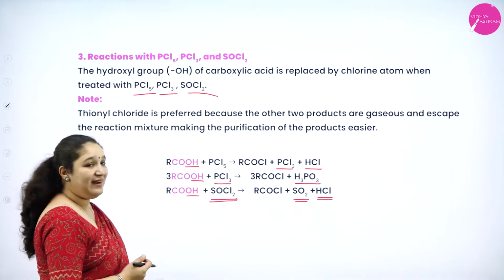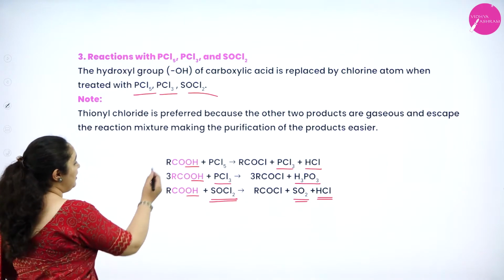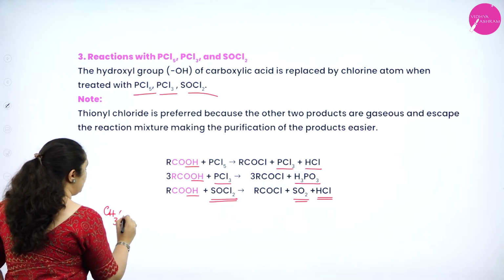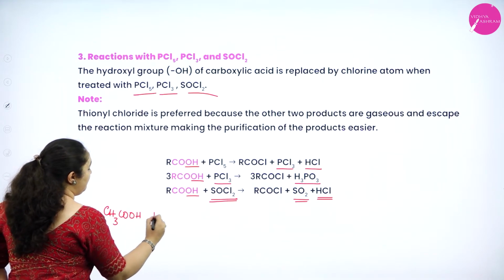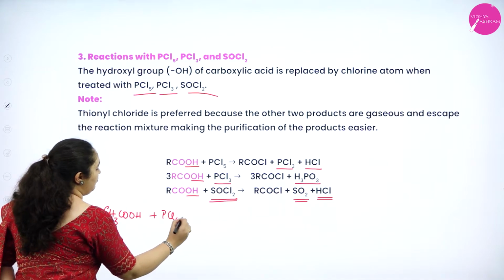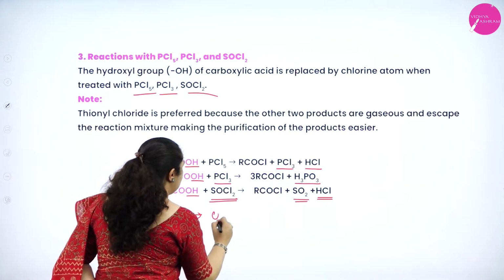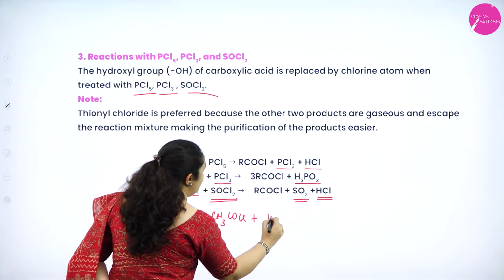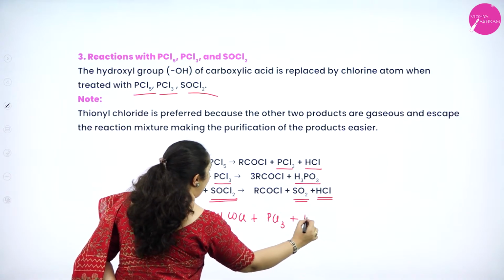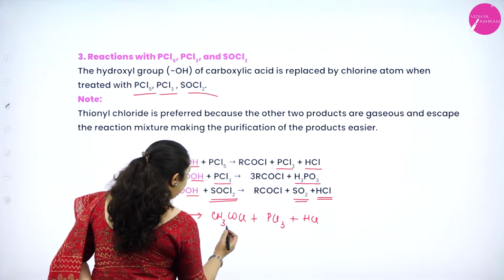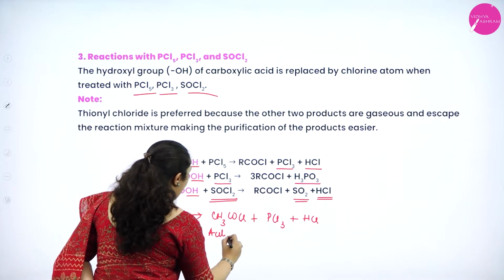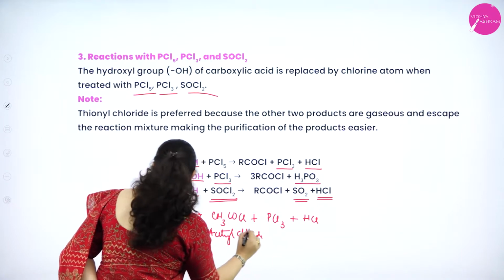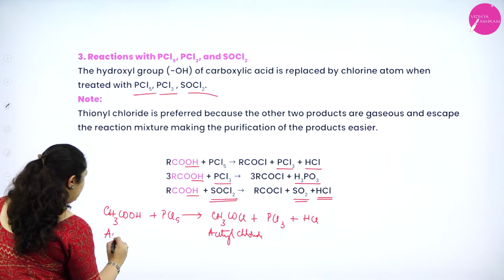Okay, we'll write an example for each one of them. R, I'll take it as CH3 group, CH3COOH plus PCl5. I will get CH3COCl plus PCl3 and HCl. So I am getting acetyl chloride. Okay, this is acetic acid.